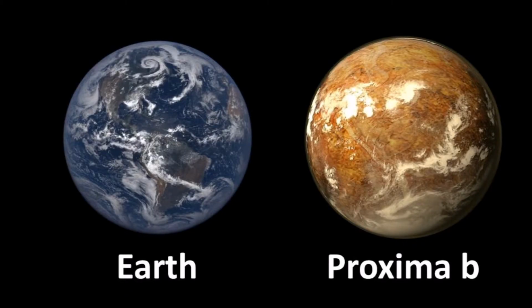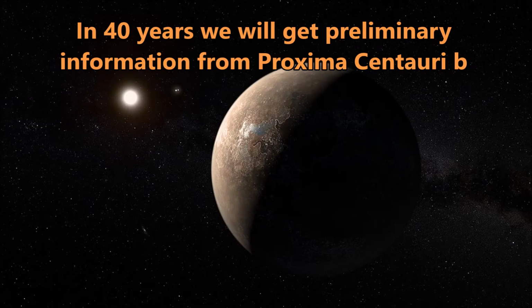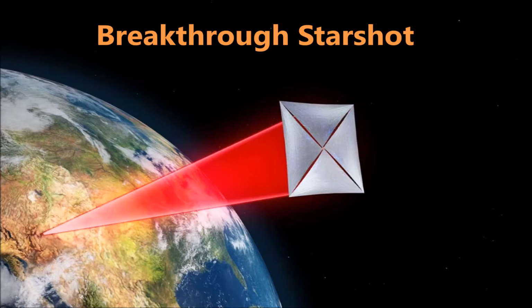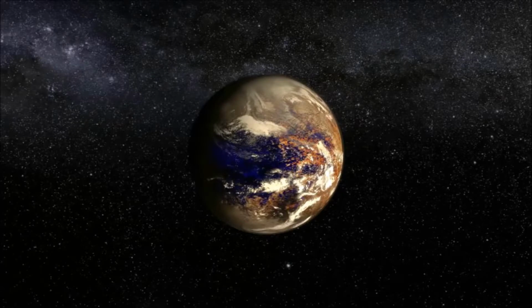Cameras will be sent in another 20 years and it will take them another 20 years to get there. Meaning that in the best case, in 40 years we will get preliminary information about a planet that may be habitable. It is only about cameras, there is no practical possibility to send a living person to this planet. Big chances are that Proxima b is not habitable.